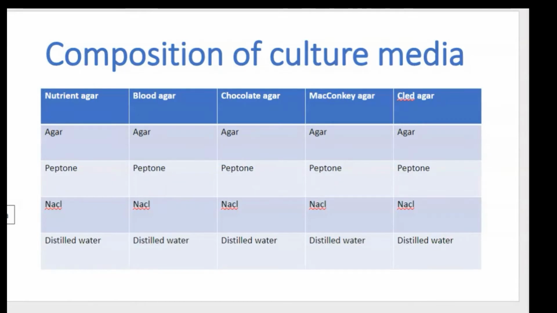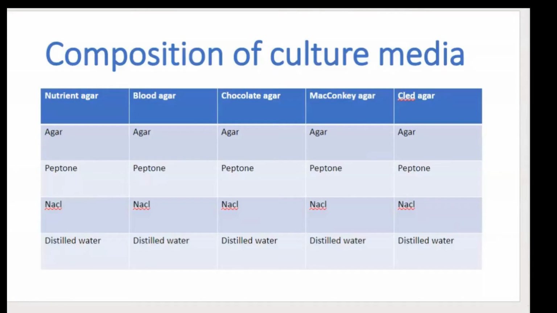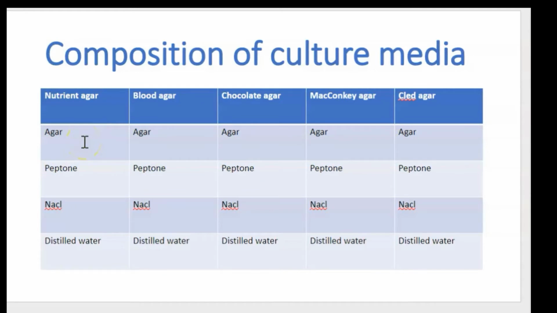Now let's see the composition of these 5 agar. The 5 ingredients agar, peptone, NaCl, distilled water and beef extract are same in all these 5 agar. So if you remember these 5 ingredients, you can write it in all the 5 agar. Now let's see the purpose of these ingredients.